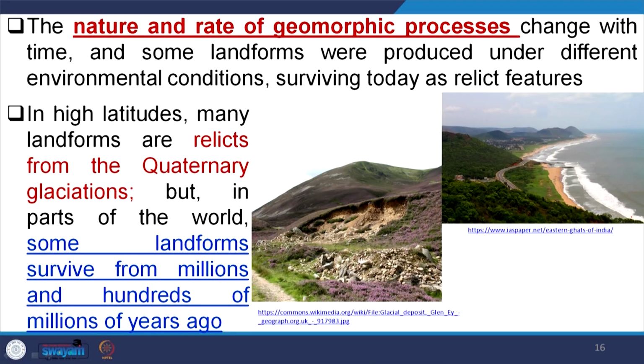The nature and the rate of geomorphic processes change with time, and some landforms produced under different environmental conditions survive today as relict features, which we are talking about. A relict feature means the product is evidence of many geomorphic processes that acted in the past. Whatever process is acting nowadays may not be the same process that was acting in the geological past. Many processes acted together and finally give us the product. These are relict features. Eastern Ghat mountain fronts are relict features.